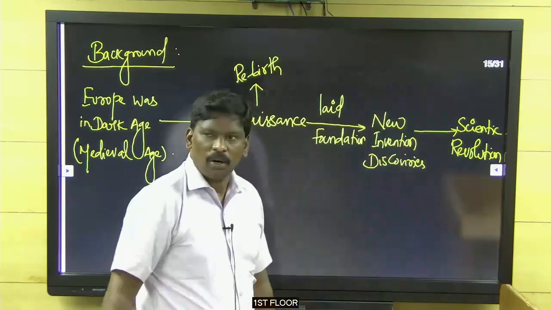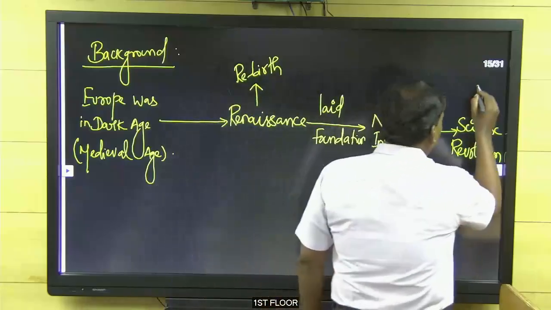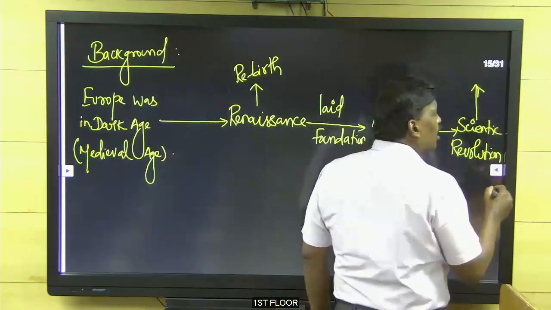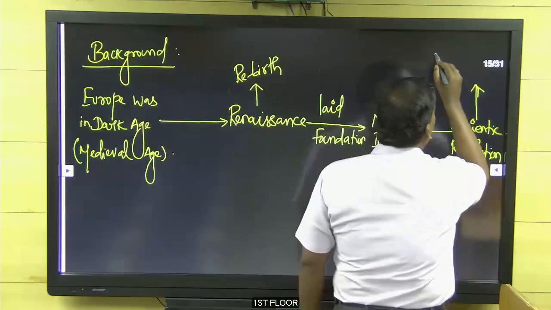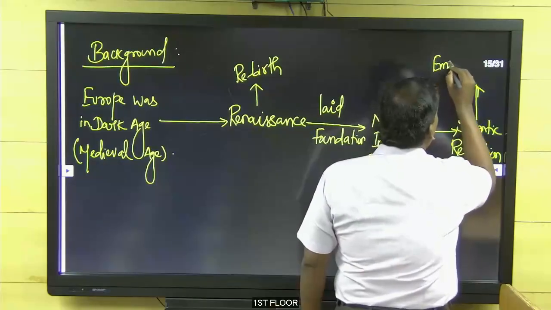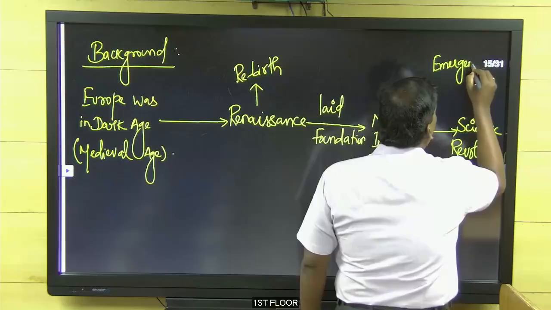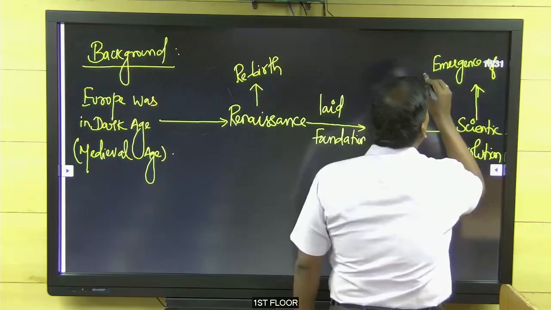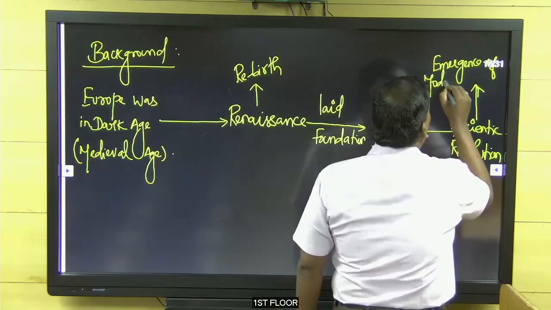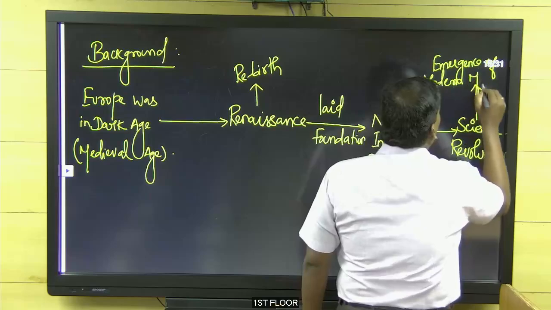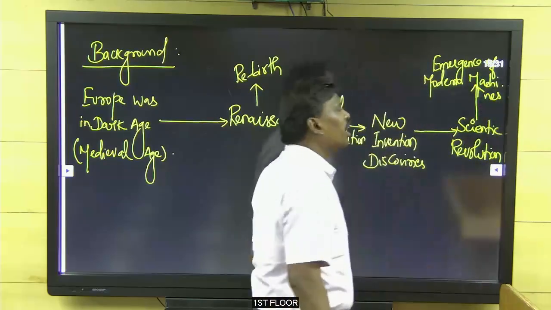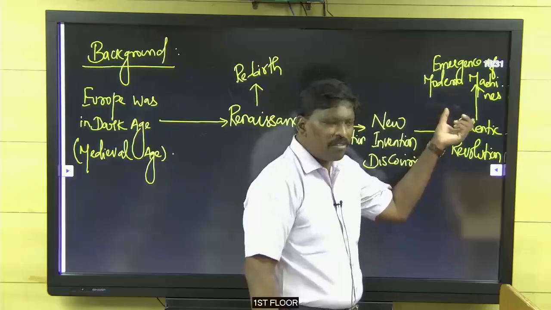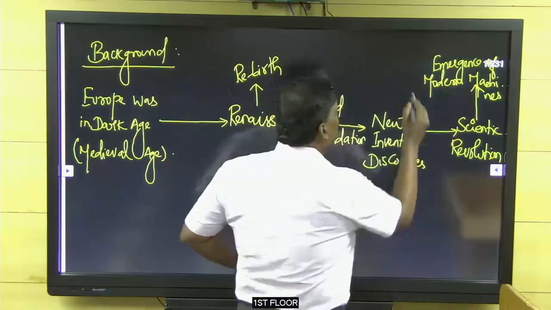Okay, this I write here. Scientific revolution. The scientific revolution created what? The emergence of modern machines. The scientific revolution laid the foundation for modern machines.